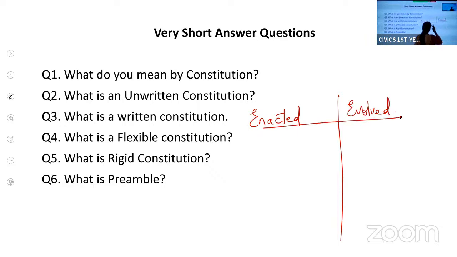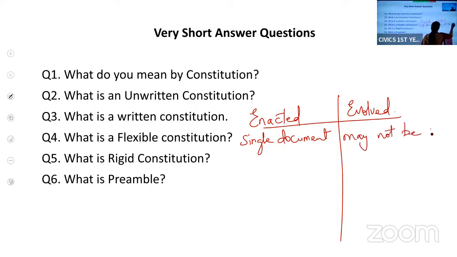If it is enacted, it is in a single document. Whereas an evolved constitution is not a single document. It is based on customs and traditions, so it may not be a single document.